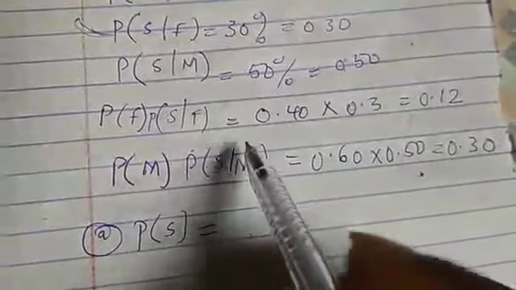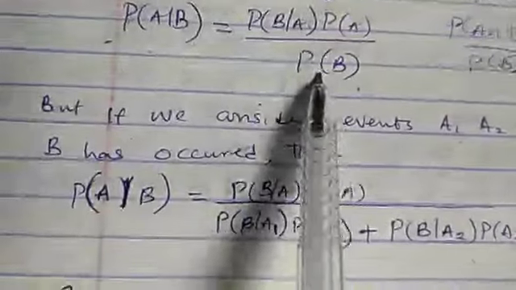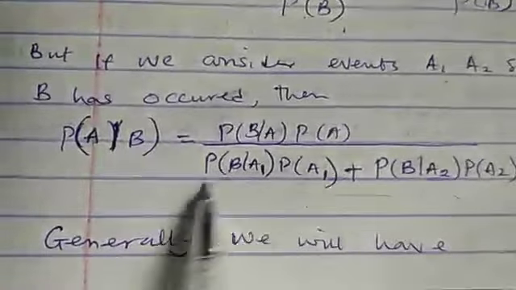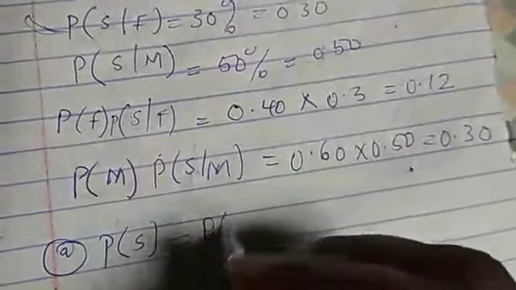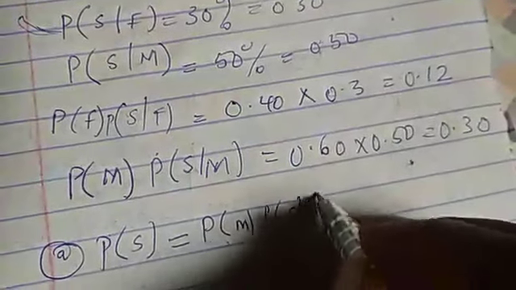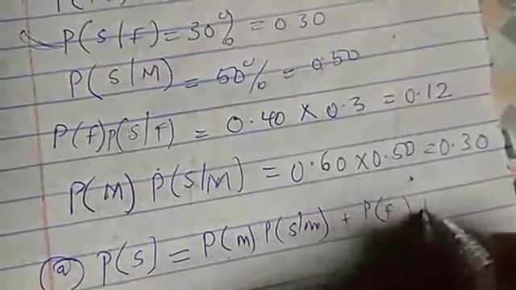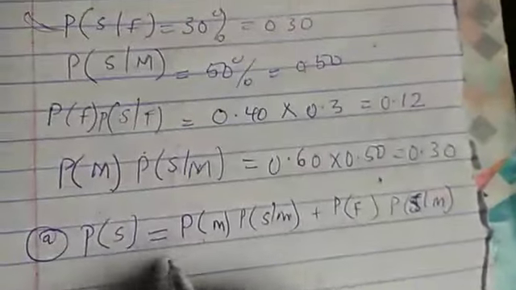If I use the theorem, look at the theorem. You can see that probability of B is being represented by the result of the multiplication. So probability of the smoker will just be probability of male times this, plus probability of female times probability of smoker given female.